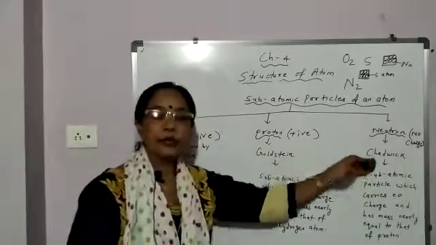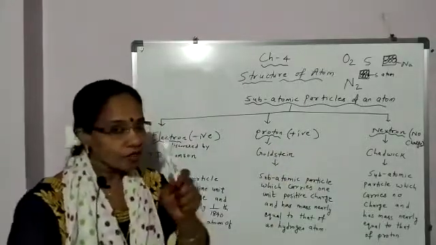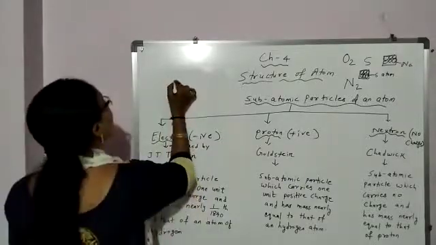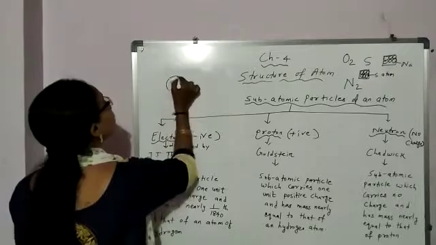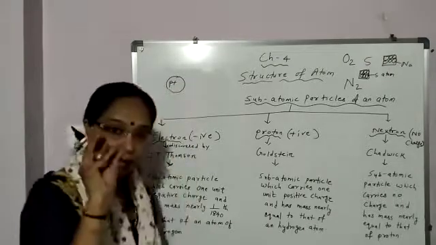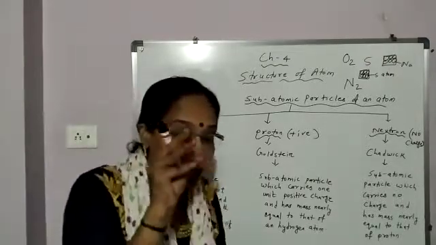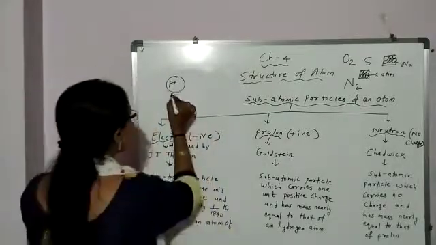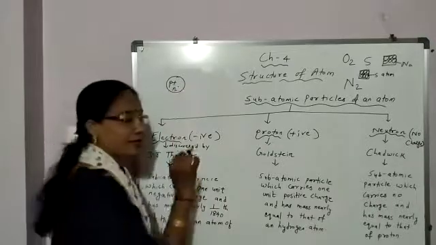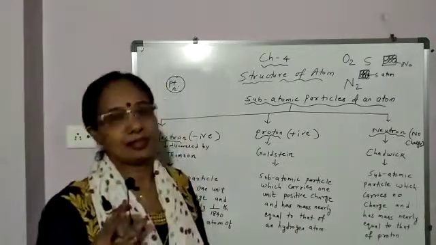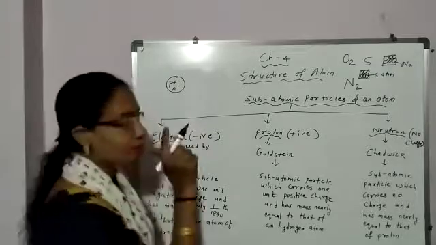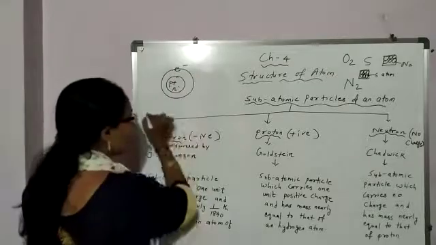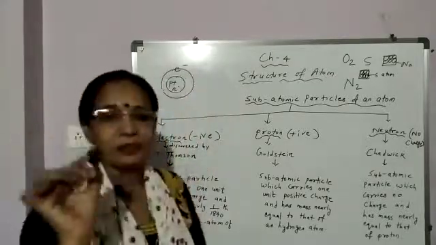So what are the 3 subatomic particles of an atom? Electron, proton and neutron. Where is proton present in an atom? In the center, inside the nucleus. Positively charged protons, and neutrons which have no charge, are also present inside the nucleus. An electron, which is negatively charged, revolves around the nucleus continuously.